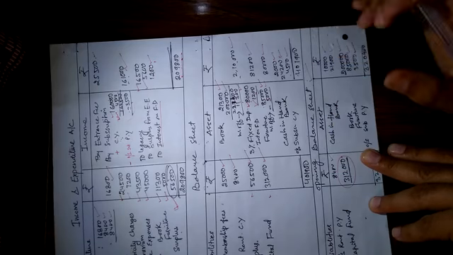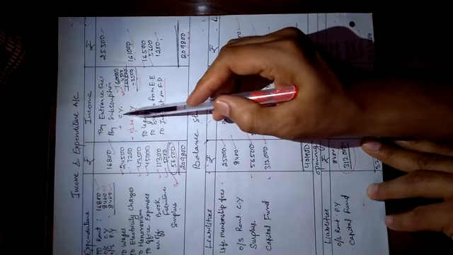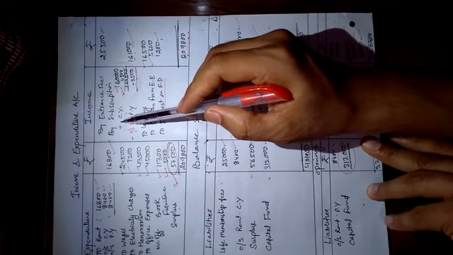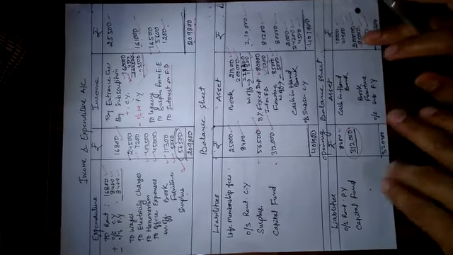So dear students, there are some points like subscriptions. You must keep in mind that outstanding current year subscriptions you would write on the current balance sheet, and previous year outstanding subscription you would write on the previous year balance sheet, right? So dear students, we have done this question, and we have done all the steps one by one. If you have any problem, you can call me.